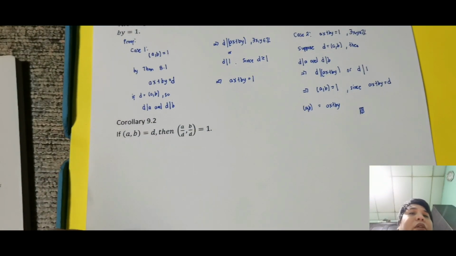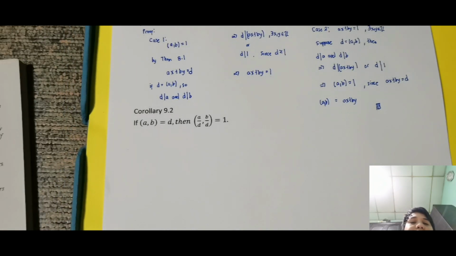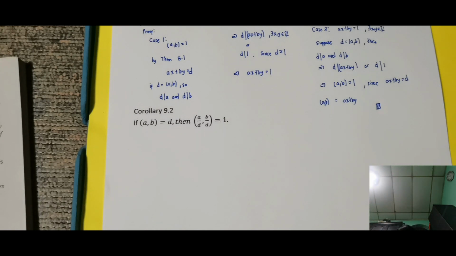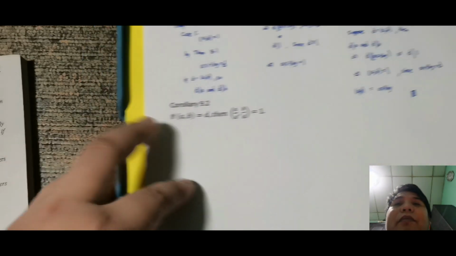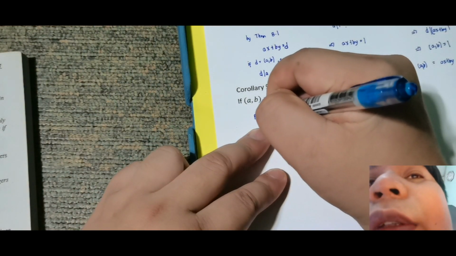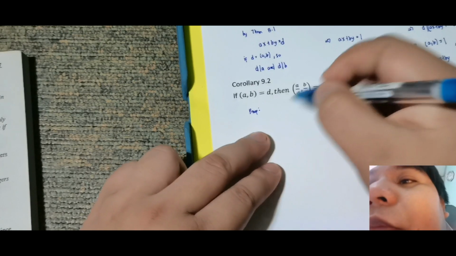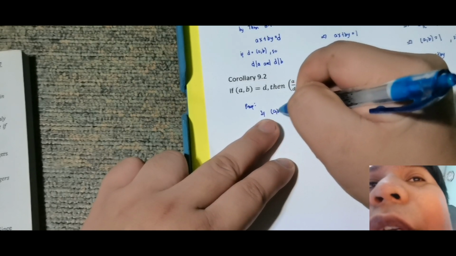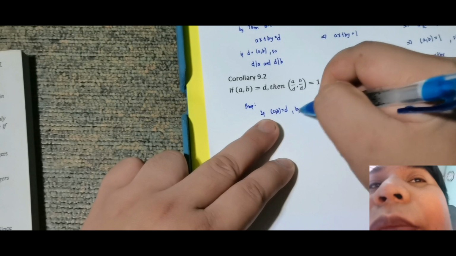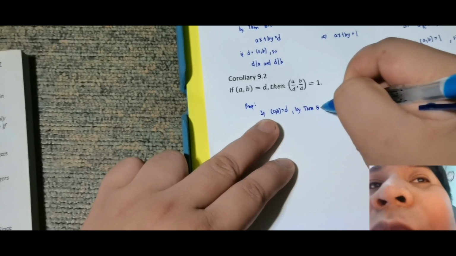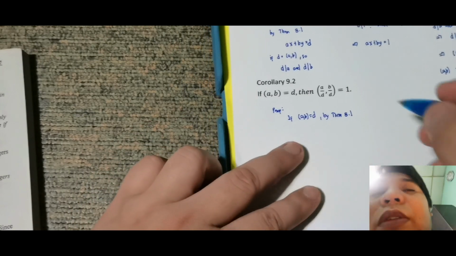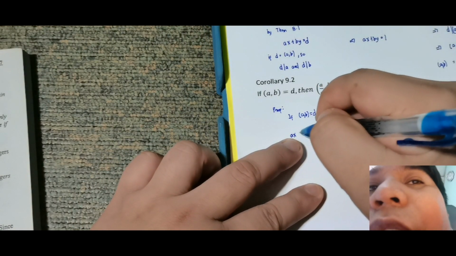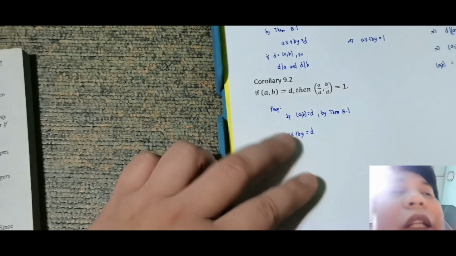Okay, so next, let's have corollary 9.2. If (a, b) is equal to D, meaning the GCD of a and b is D, then the GCD of a over D, b over D is equal to 1. So how do we prove this? I think it is our theorem again. If (a, b) is equal to D, by theorem 8.1, we have ax plus by is equal to D, the linear combination.